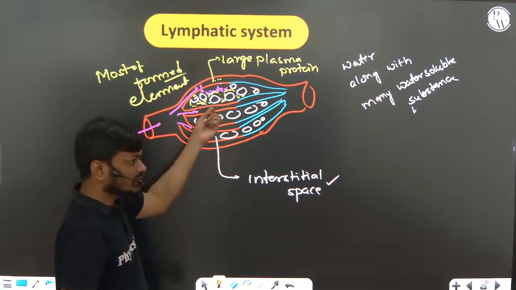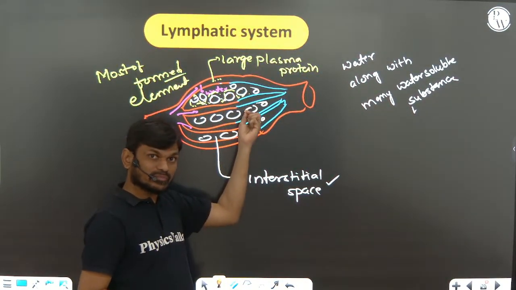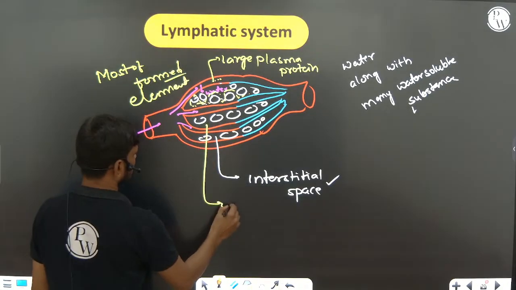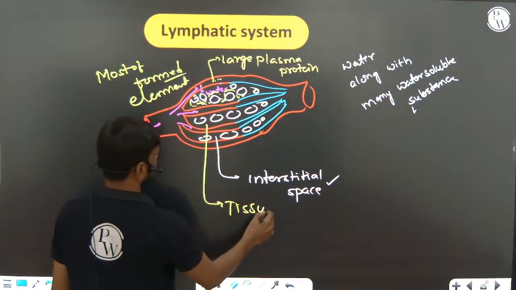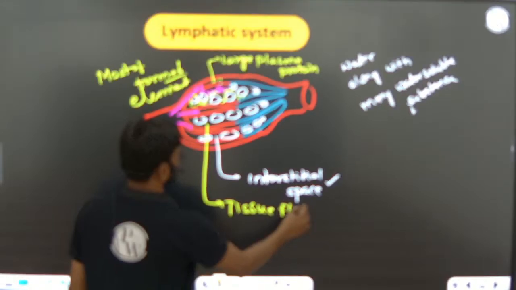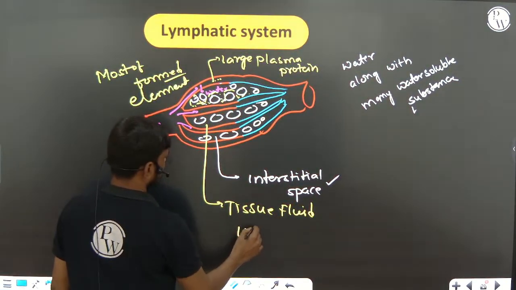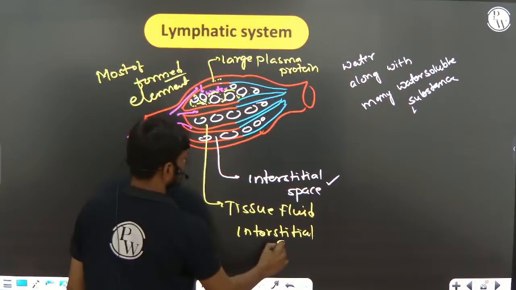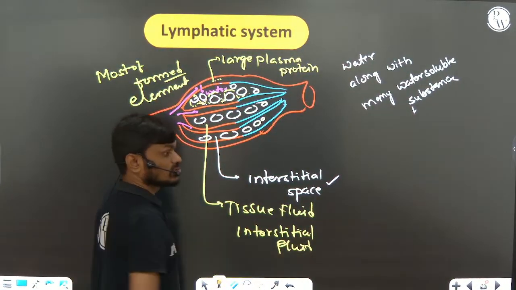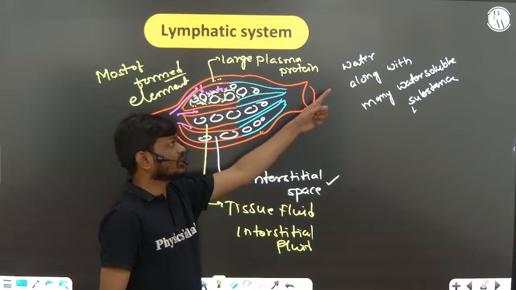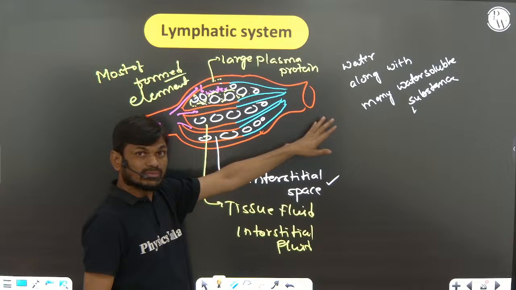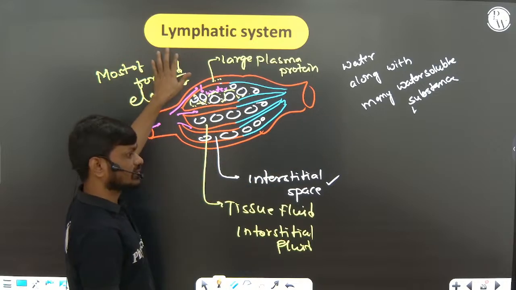Now the liquid which is coming from the plasma into the interstitial space we are calling tissue fluid, or interstitial fluid. This interstitial fluid contains many water soluble substances and water, right? But the large proteins are absent.